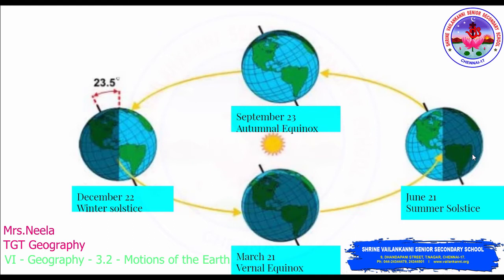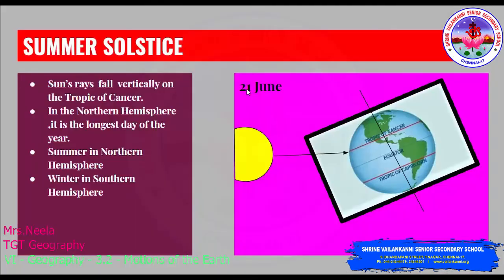Now what happens in the southern hemisphere? It is facing away from the sun, so it only gets the slanting rays from the sun. Due to the slanting rays, it has only shorter days, but it has longer nights, and it is winter in the southern hemisphere. In the areas to the north of the Arctic Circle, it experiences continuous daylight for a period of 6 months.